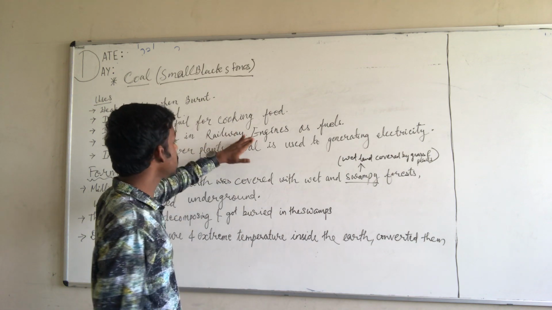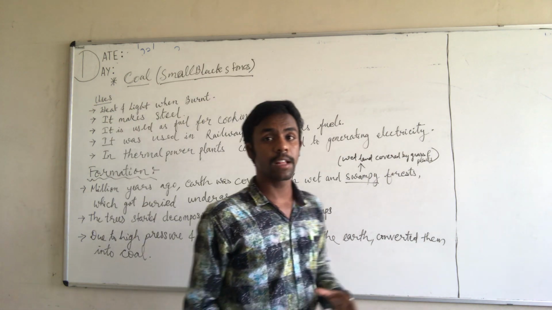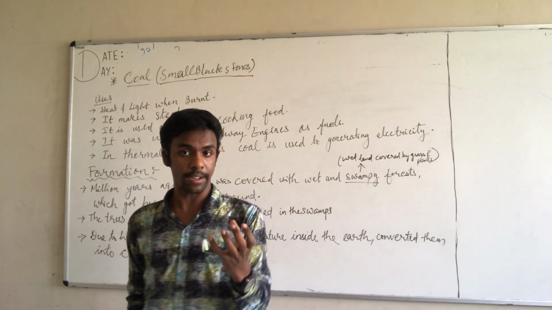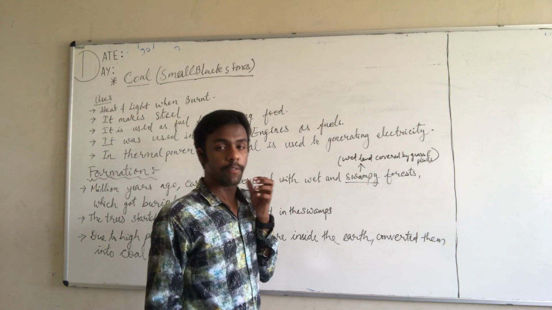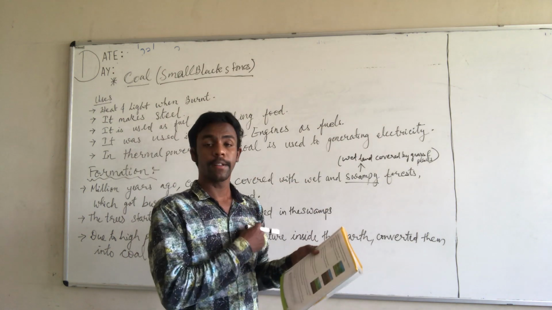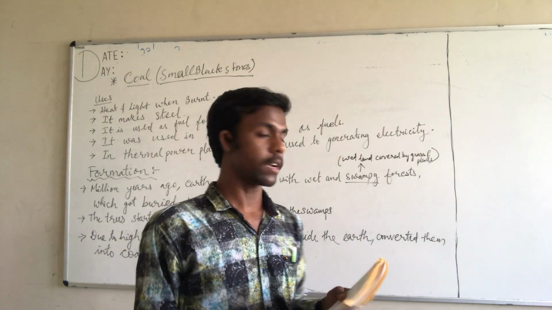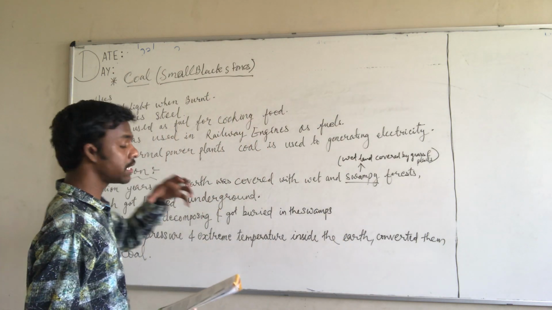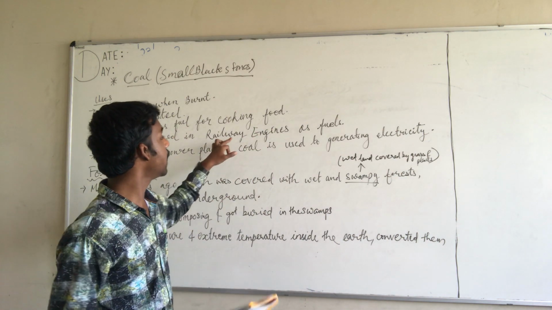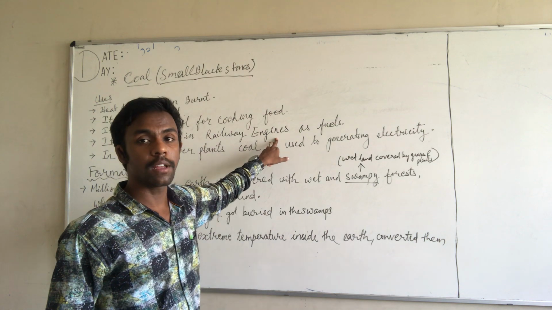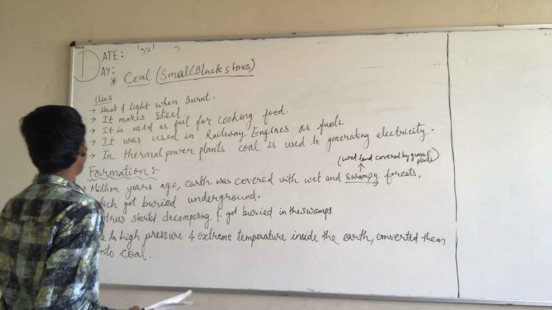When you boil the water, you can find the evaporation. That steam that gets out of the water is used to run the engines of the railway. That is the fourth one.